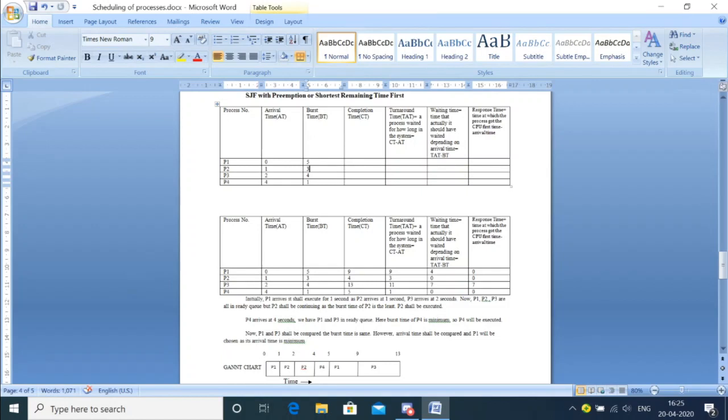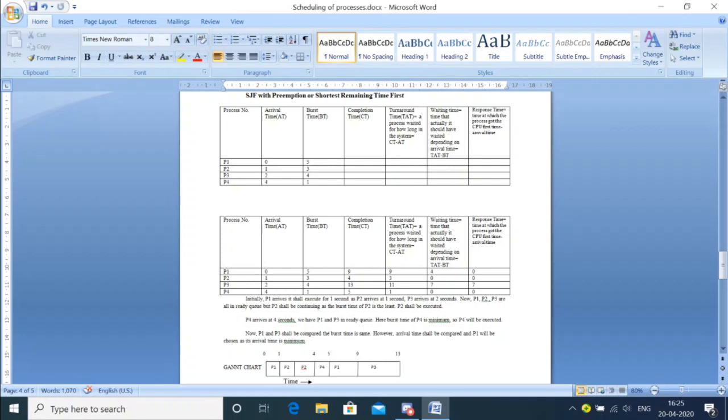So how long will it execute? P2 will be executing for 3 units, right? So 1 plus 3 should be 4.